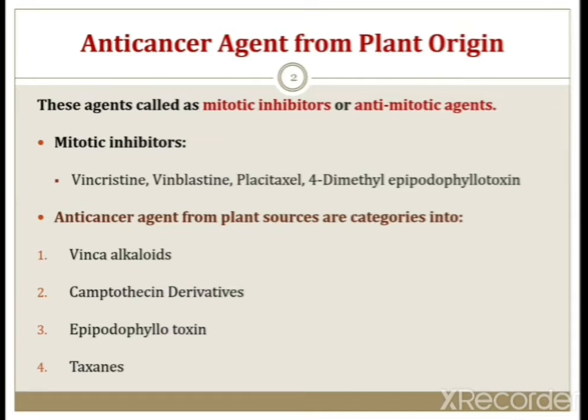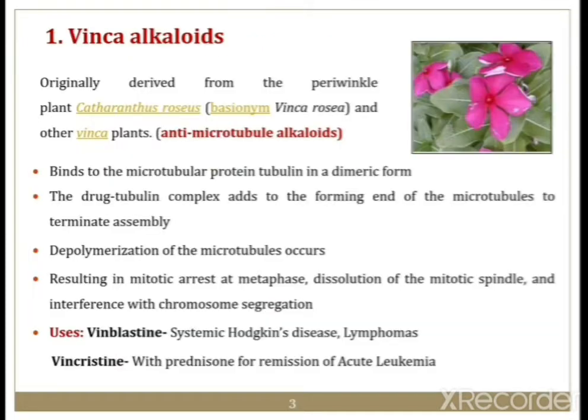Anti-cancer agents from plant sources are basically categorized into four categories. The first is vinca alkaloids, the second is camptothecin derivatives, the third is epipodophyllotoxin and the fourth is taxane derivatives. These are the four basic sources of anti-cancer agents. Now we'll move to the first source, that is the vinca alkaloids.